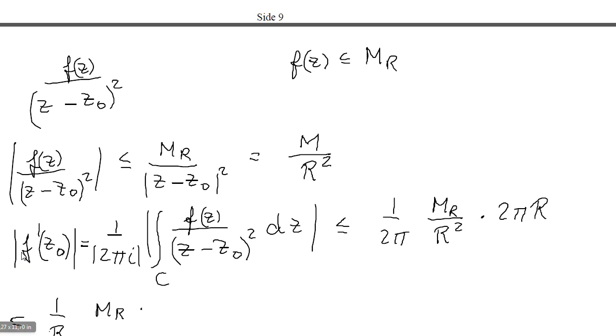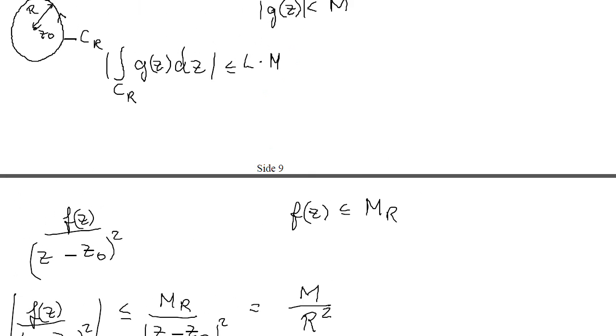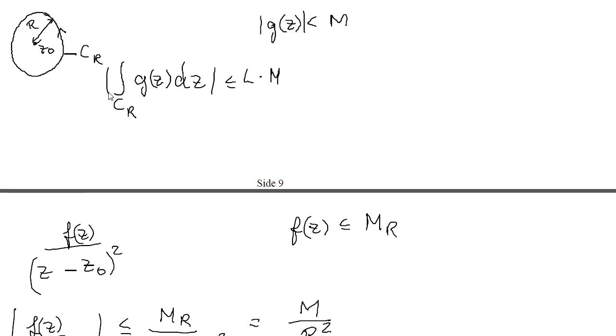Now, using this Cauchy integral formula, the absolute value of the derivative of f at the point z0 equals this. Taking the absolute value, the prefactor will just be 1 over 2 pi, and for the absolute value of this integral we use the inequality we stated, for g of z equal to this integrand.